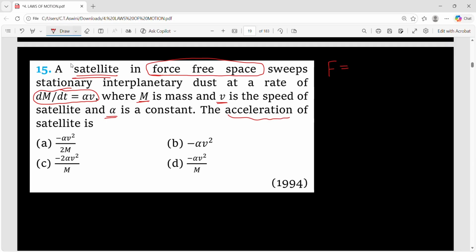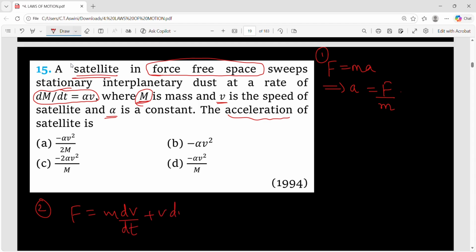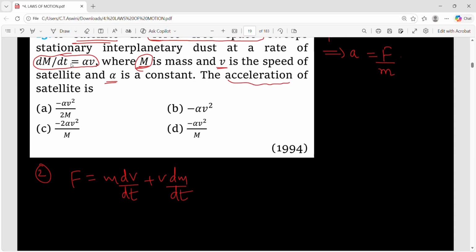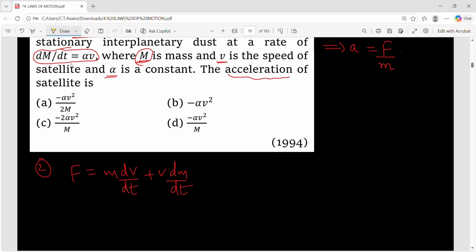So use F equals ma. So what will be the acceleration? It is F upon m. So the mass of the satellite is capital M, but what about the force on the satellite? We don't know, right? So find out the force. How can we find out the force? F equals m into dv by dt plus v into dm by dt. Now the satellite is revolving with how much speed? It is revolving with v speed. And the orbital velocity of the satellite is constant, right? So you can eliminate this term.